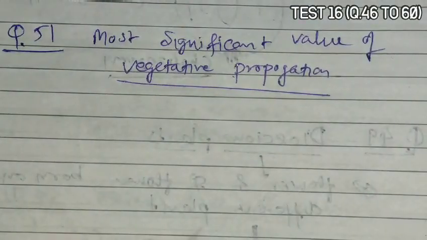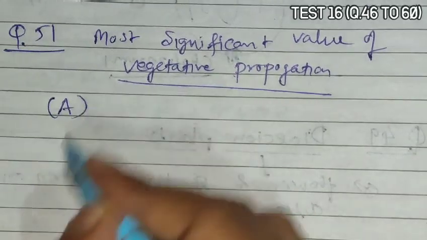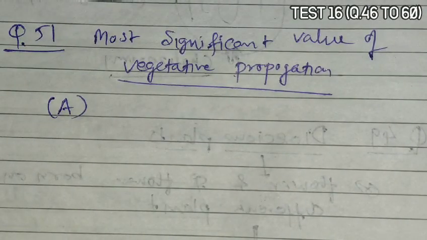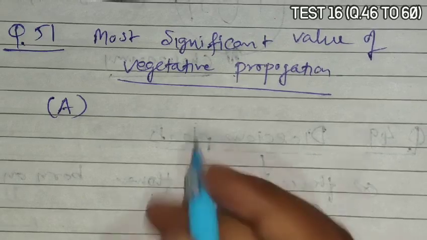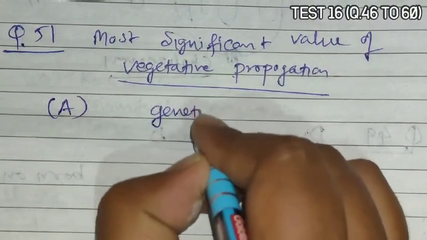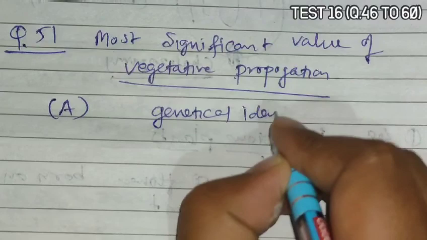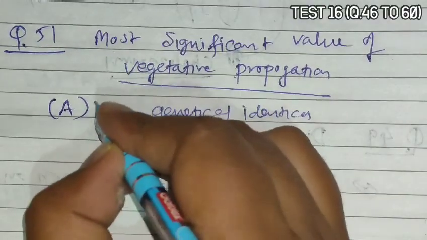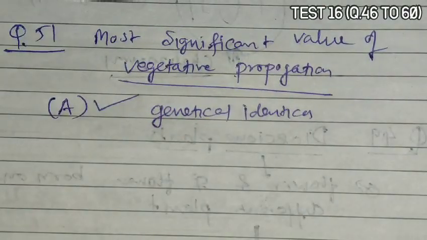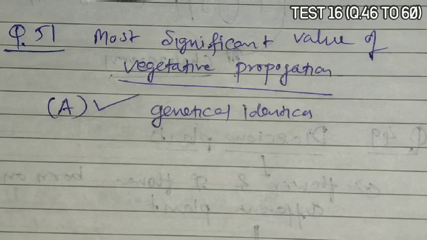Now if we talk about the most significant value, option A is given as it is the means of producing a large population of individuals genetically identical to the parent, so it produces genetically identical plants. So yes, it is obviously one of the important significant values of vegetative propagation.